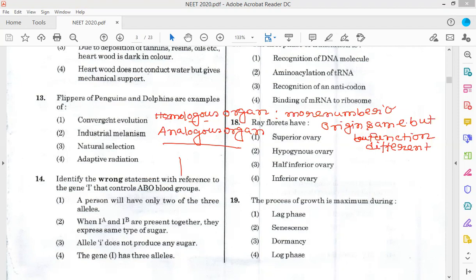Now, see that penguin is a bird and dolphin is a mammal, right? Homologous structures are the result of divergent evolution, and analogous structures are the result of convergent evolution.